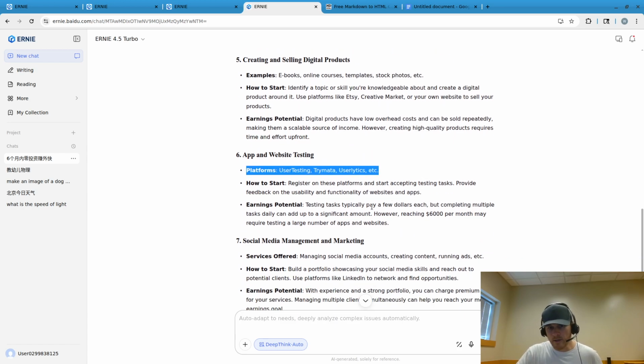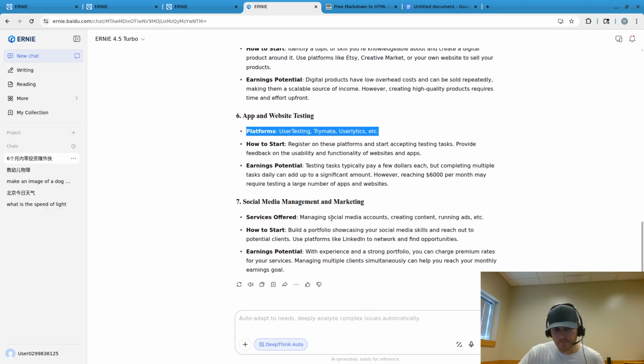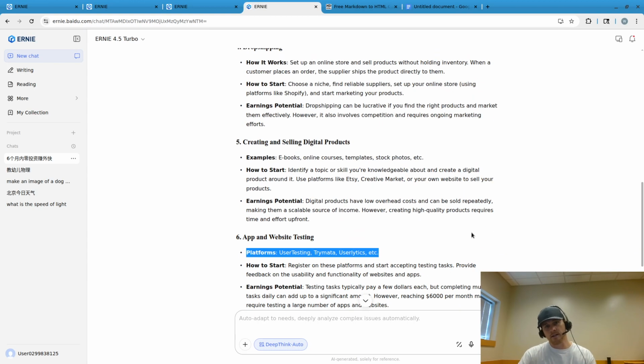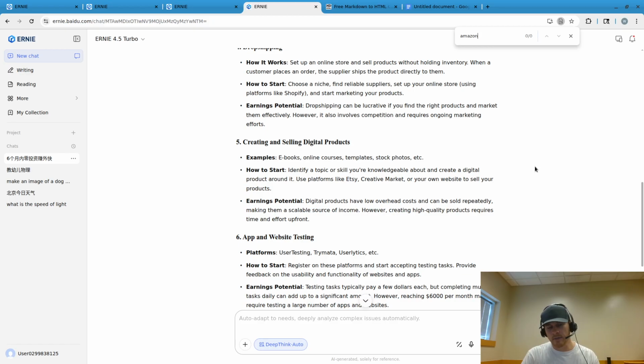Social media management and marketing. It talks about platforms like Etsy. I don't think it mentions Amazon or eBay. Does it mention eBay? Okay, so it doesn't mention those sites, but that's okay.